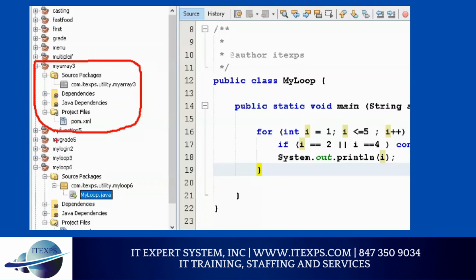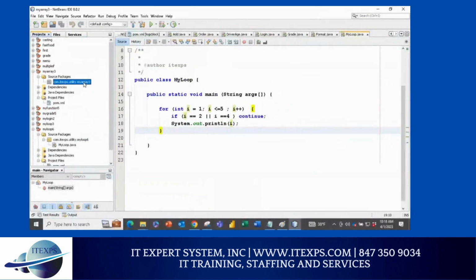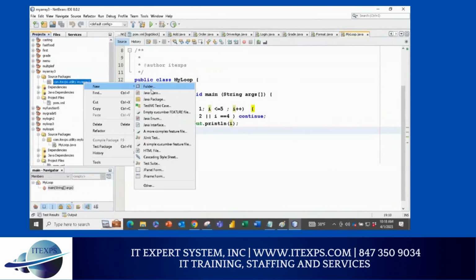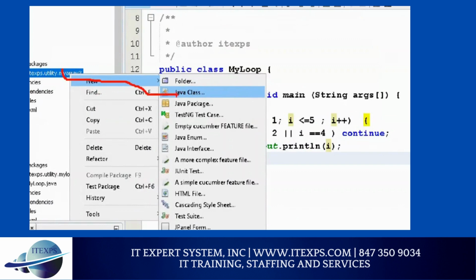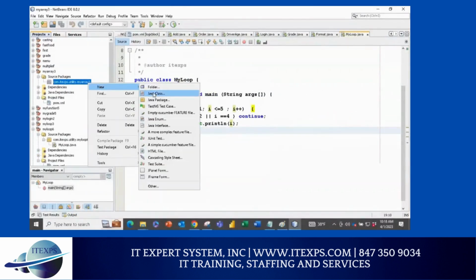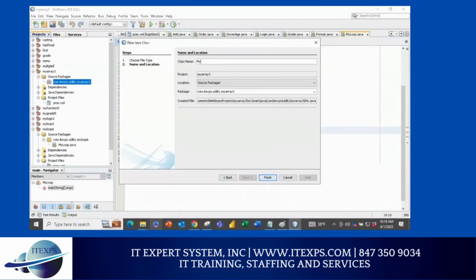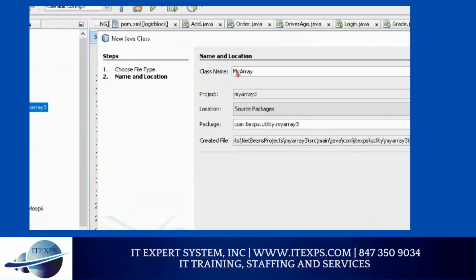So now we're going to create a class called array. So here, right click on a package, say new Java class. Right click, new Java class, and I'll say my array, M capital, A capital. Always a Java class starts with the first letter capital. I'm sure you know that. And finish.